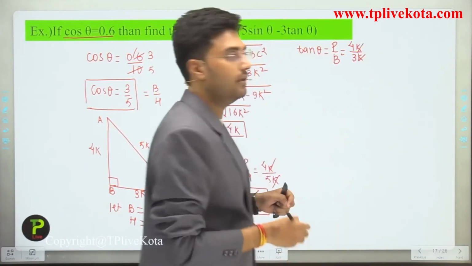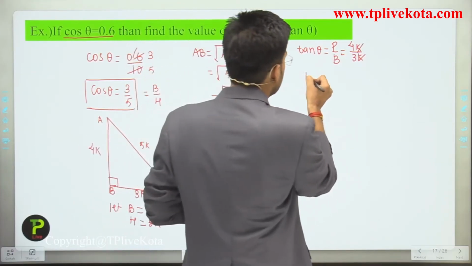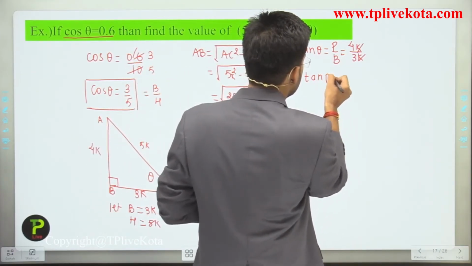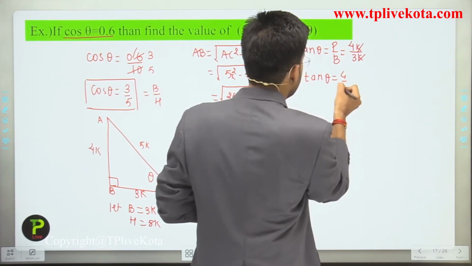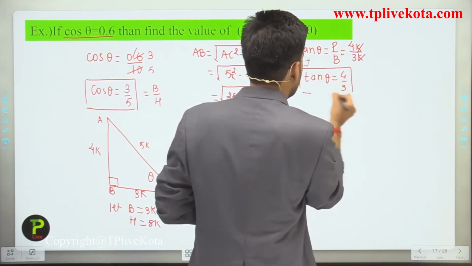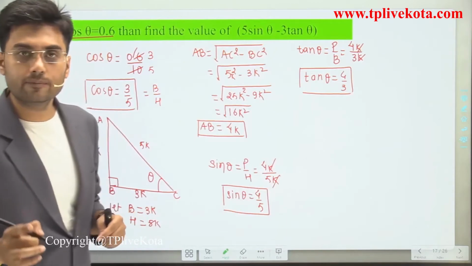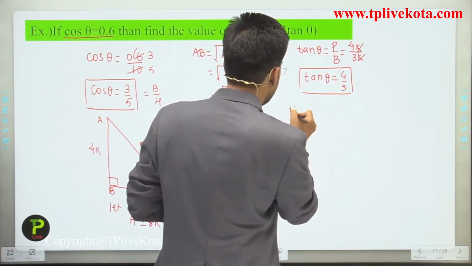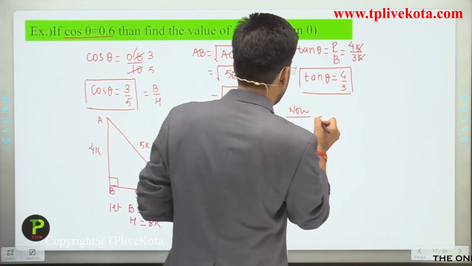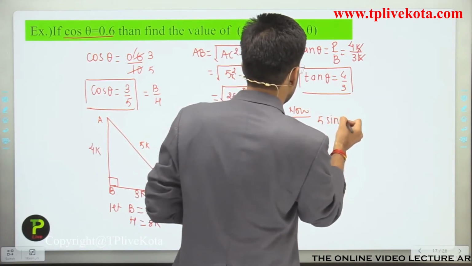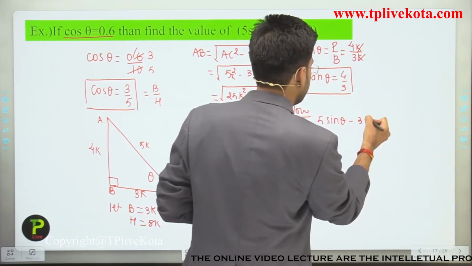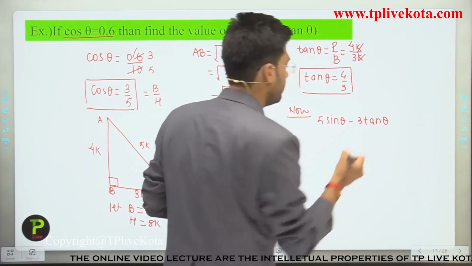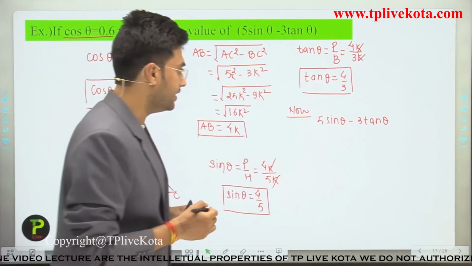K and k cancel out here, so tan theta is equal to 4 by 3. Now students, we have to find 5 sin theta minus 3 tan theta. Now let's replace the values of sin theta and tan theta here.